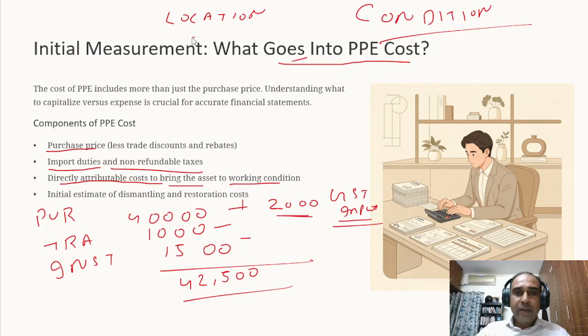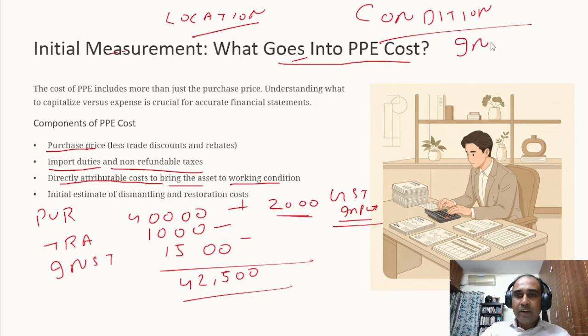Okay. So to bring the asset to a location. Now my office is 10 kilometers away from the shop. I purchased an AC 10 kilometers away. So what will the shopkeeper do? The shopkeeper will tell the boss, I will shift the AC to your office, but the transportation cost is 1,000 rupees. So to bring the asset to a location so that the AC can be used. The wording in the standard is to bring the asset to a location which makes it ready to use, and to bring the asset to a condition.